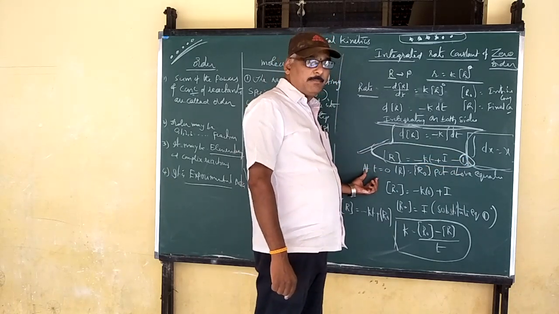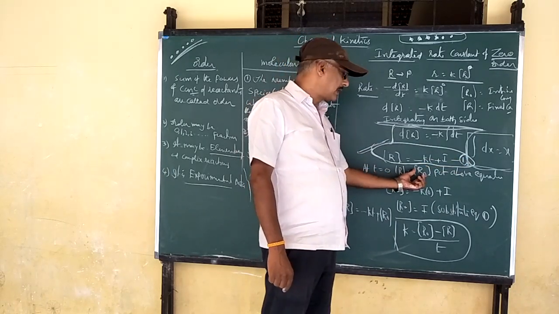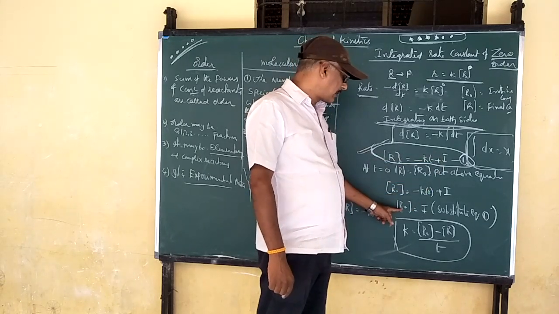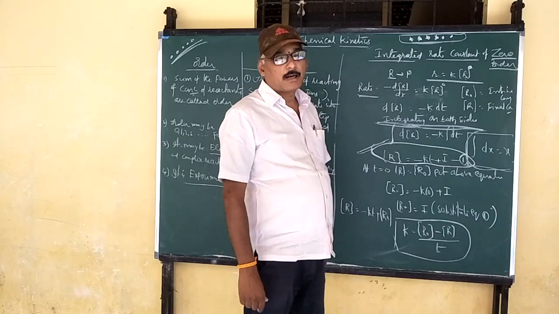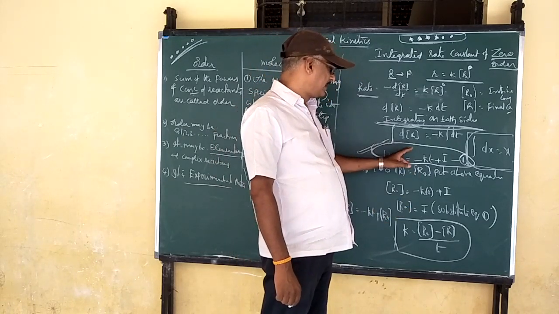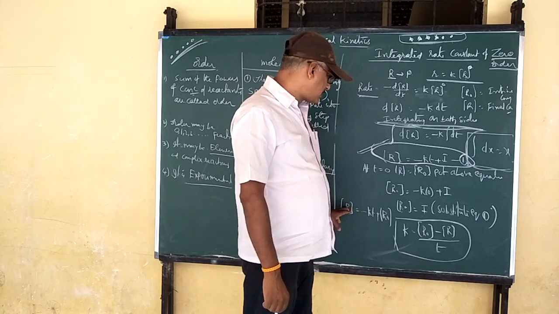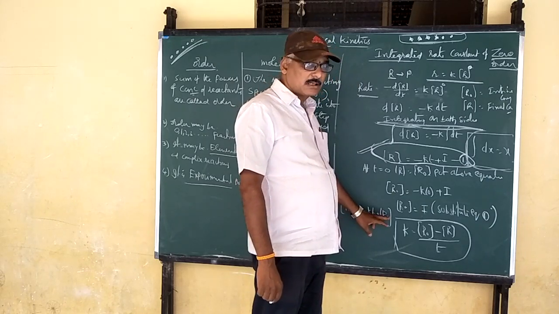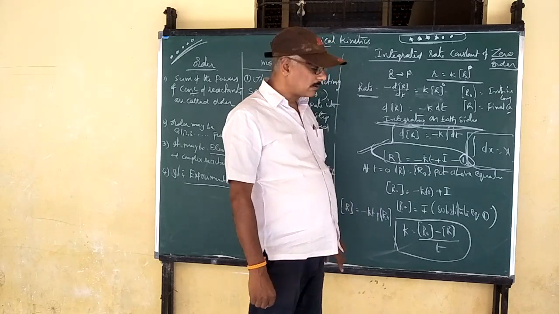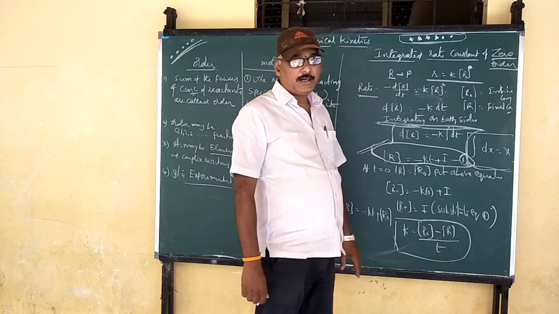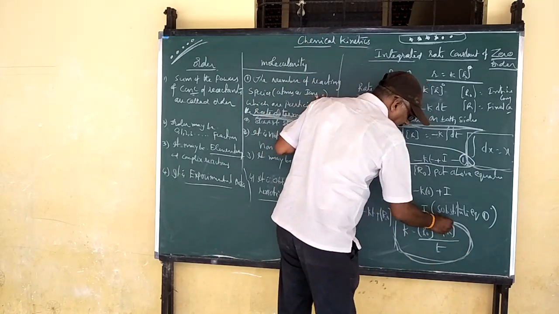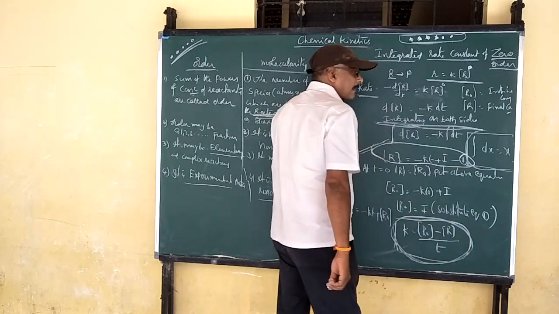But when time becomes 0, R becomes R naught, and putting this into the above equation, we get R naught is equal to the I value. Substituting this I value, R is equal to minus Kt plus R naught. Therefore, K is equal to R naught minus R divided by t. This is the integrated rate constant for zero order.